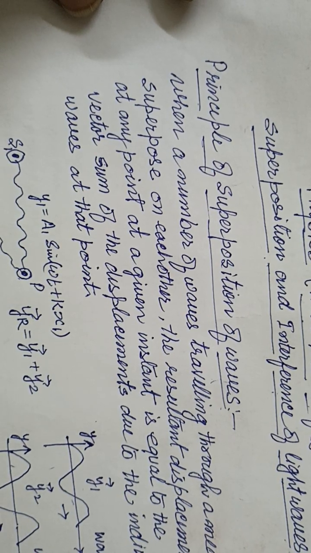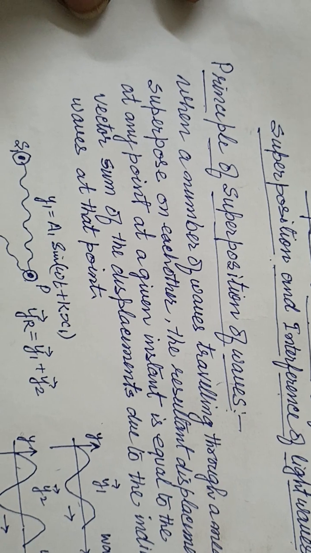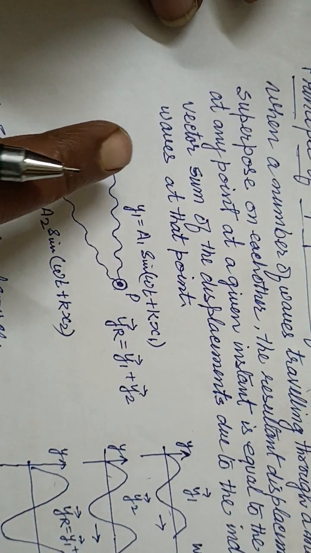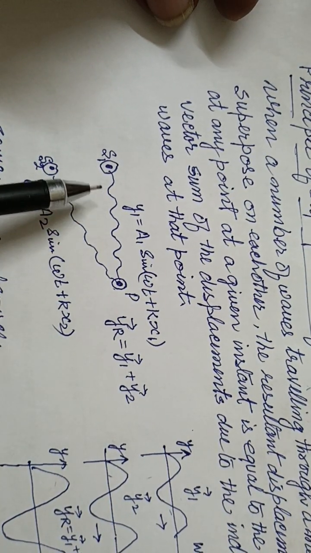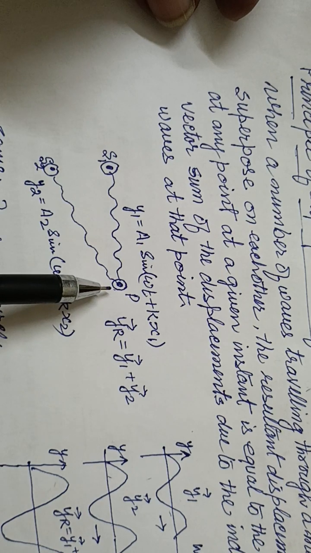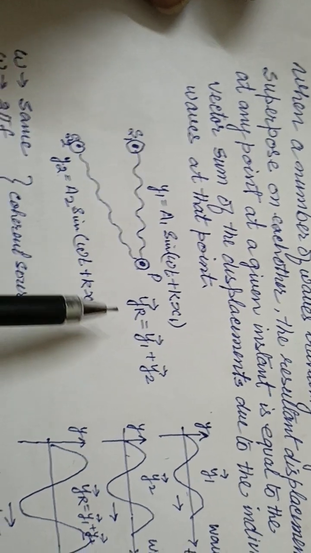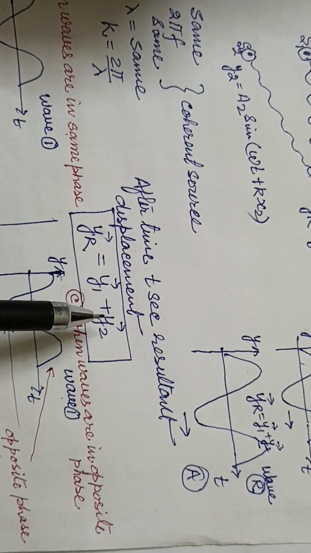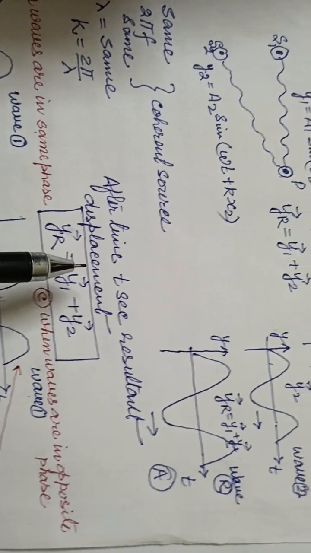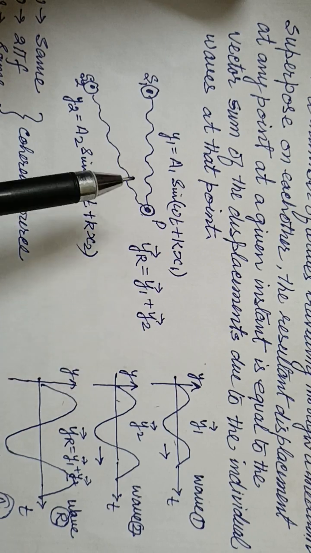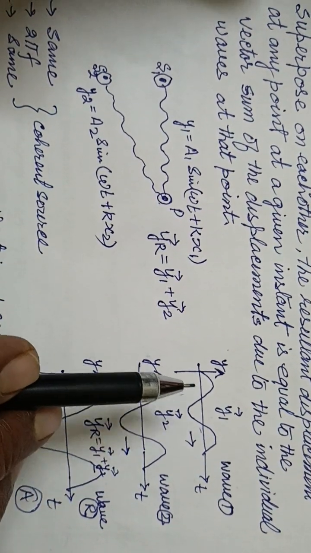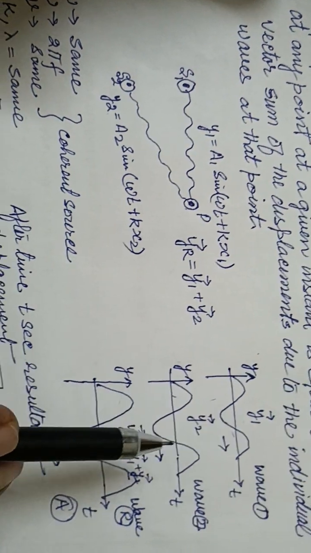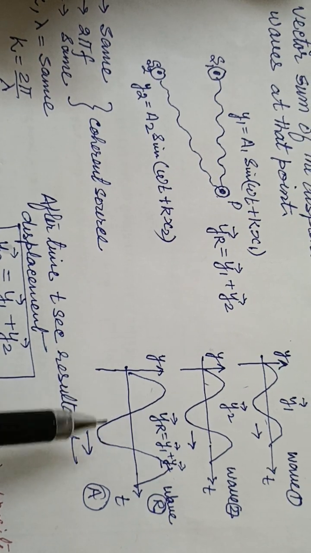Hello student. As in my previous video, you have seen the principle of superposition I have explained. That is, from two different sources, the light waves that are traveling reach a point P, and they superimpose. The condition of the equation was that y resultant equals y1 plus y2, the vector sum of the two displacements of these waves. Here I have shown you that if the waves are in the same phase, they will give you the resultant wave in this form.